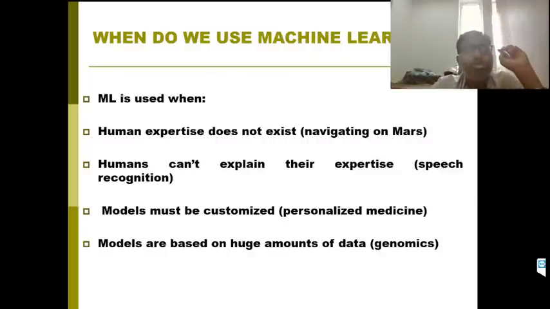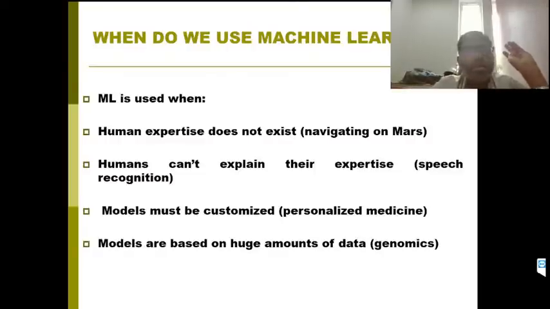Machine learning is used when human expertise does not exist. For example, navigating on Mars. Here human expertise does not exist. There we have to use some artificial intelligence and machine learning. We send robots onto Mars, like the lander we have had in recent days, that will detect, take images and analyze. Humans cannot do it. So where human expertise does not exist, there we have to use artificial intelligence and machine learning.